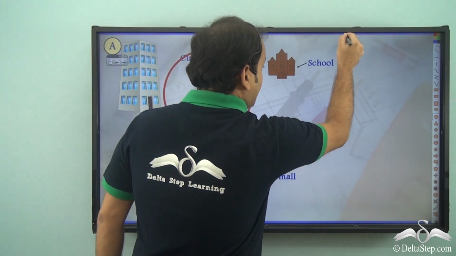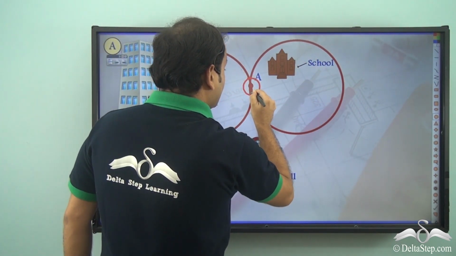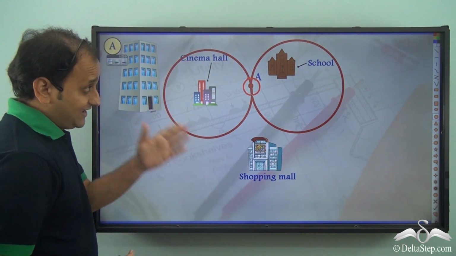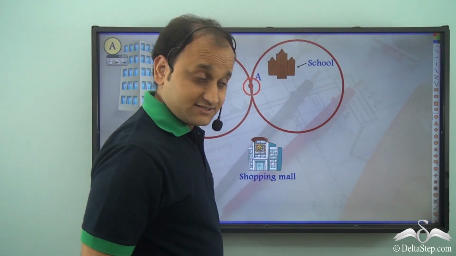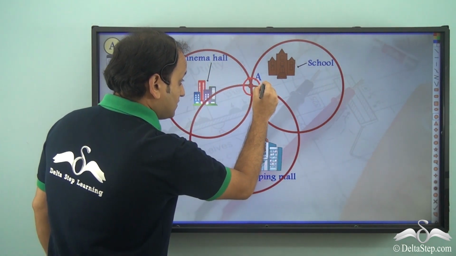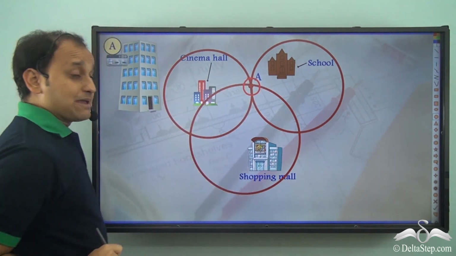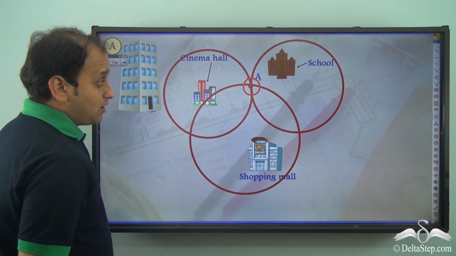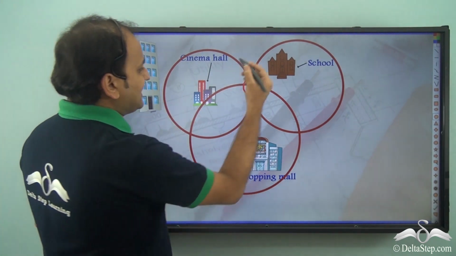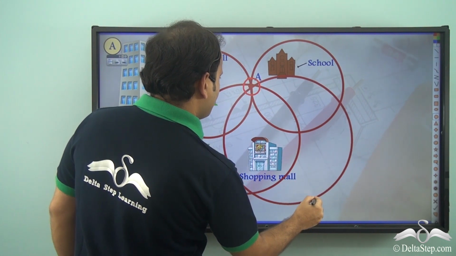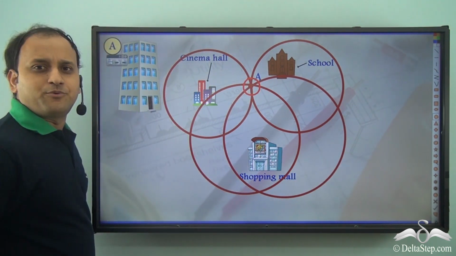Similarly, he can make this type of a circle in which he'll have school in his complex, or he can make this type of a circle in which he'll have shopping mall in the complex, or he can have many different possibilities.